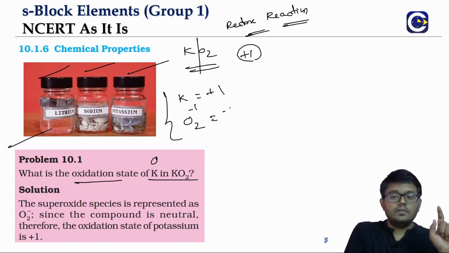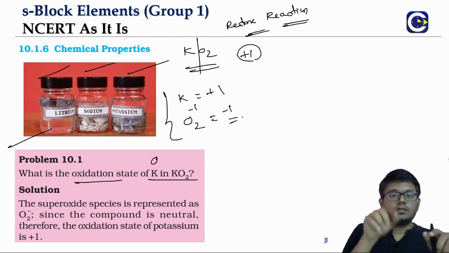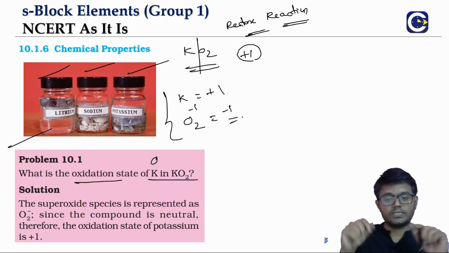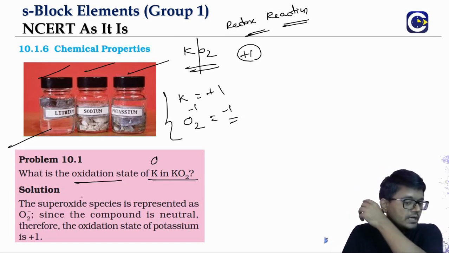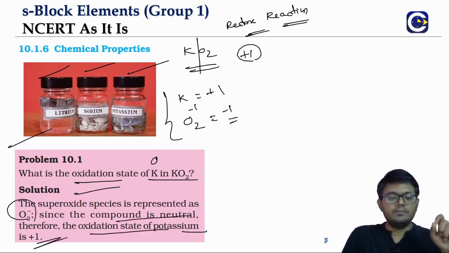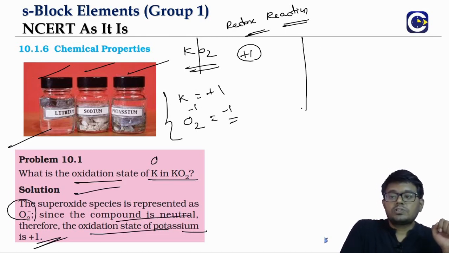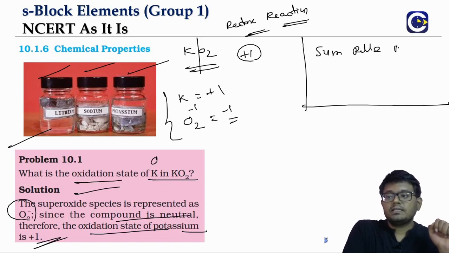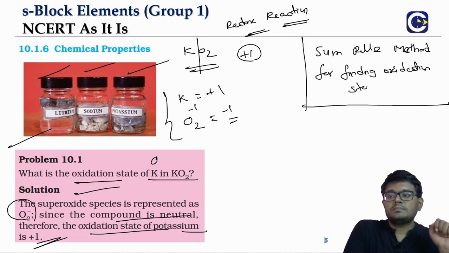Superoxide ion, on the 2 oxygen atoms, the overall charge is -1. Okay. So the superoxide species is O2 with power -1. And the oxidation state of potassium will be +1. In fact, if you remember the rules, we actually call it the sum rule method for finding oxidation state. This comes in our redox reaction chapter.